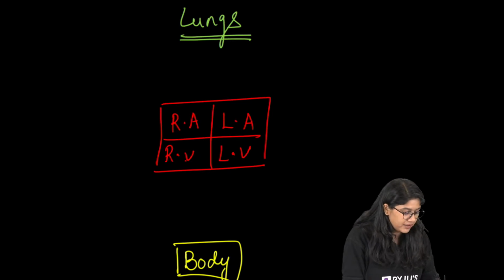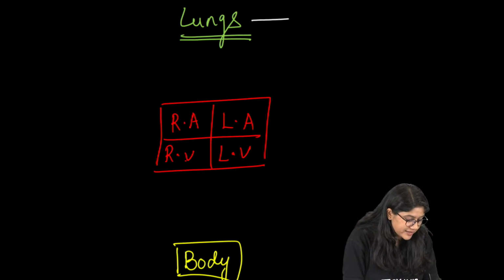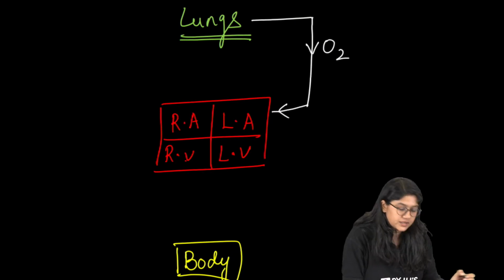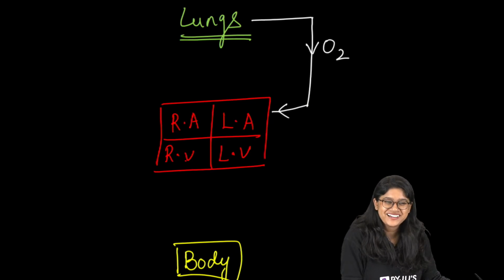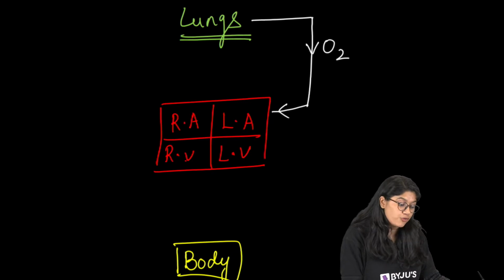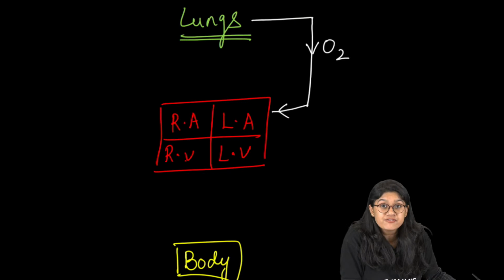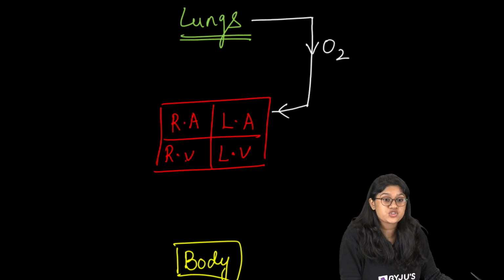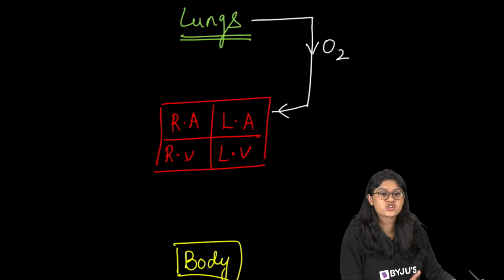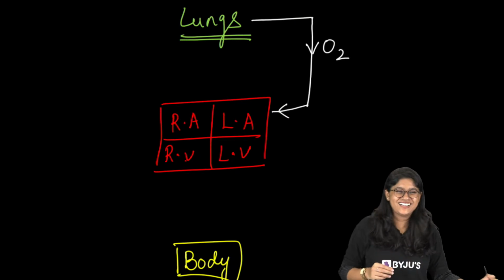So we'll start from here. We know that from the lungs, when we breathe in, we have oxygen-rich blood. Very good. From the lungs, oxygen-rich blood comes to the left atrium, through which blood vessel is it moving?